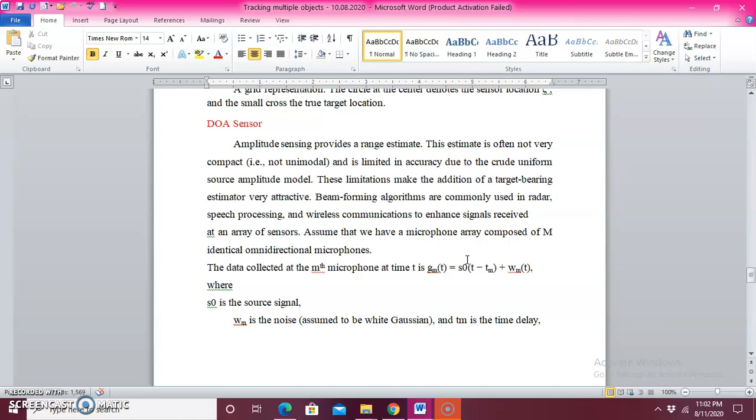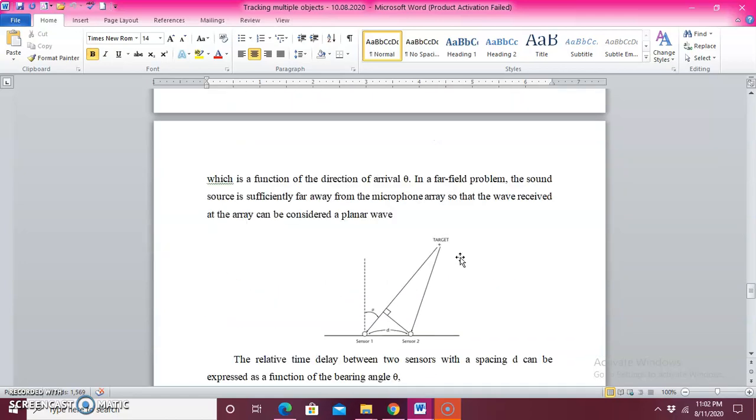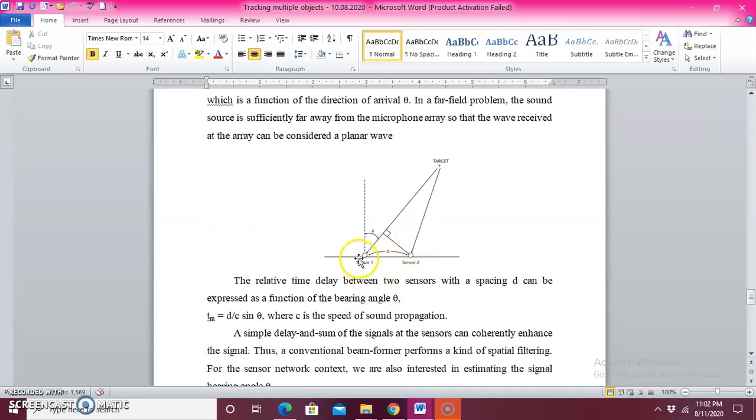Here we are just going to calculate the distance between two sensors. You can just look at the diagram of this. Here we have two sensors, sensor 1 and sensor 2. So the small d is the distance between sensor 2 and sensor 1.